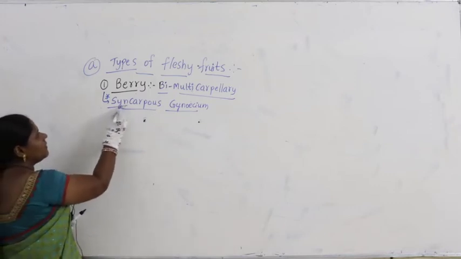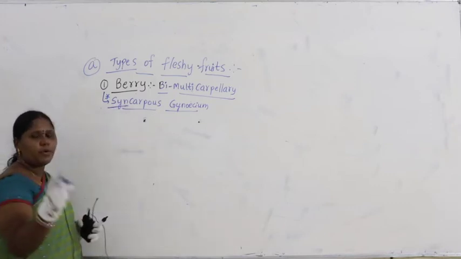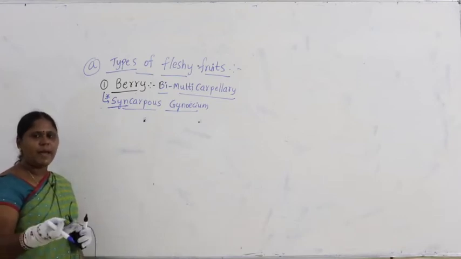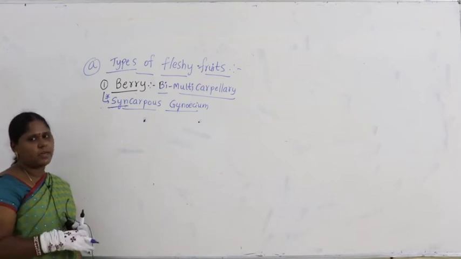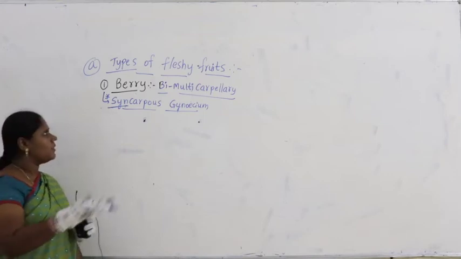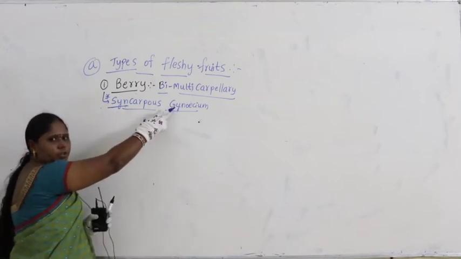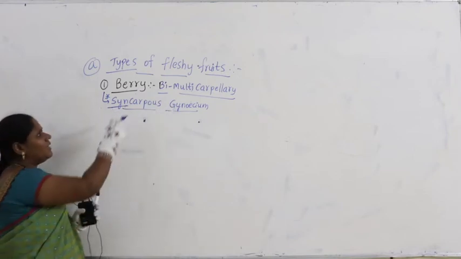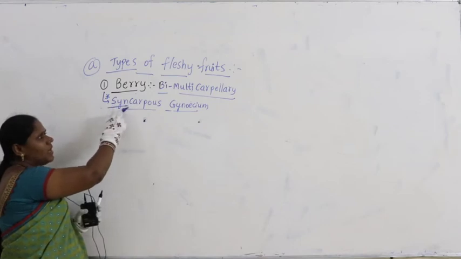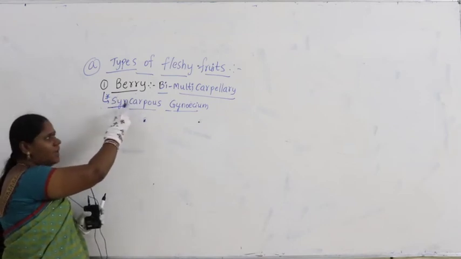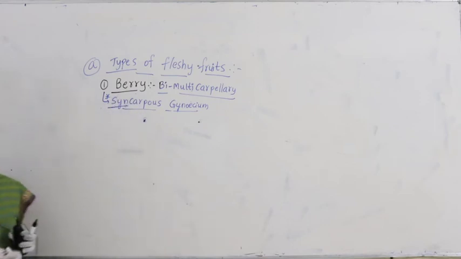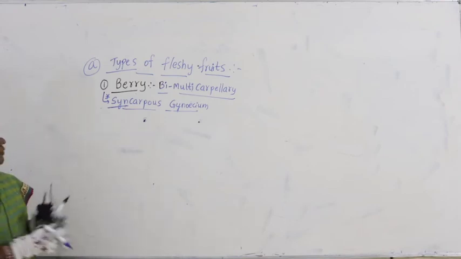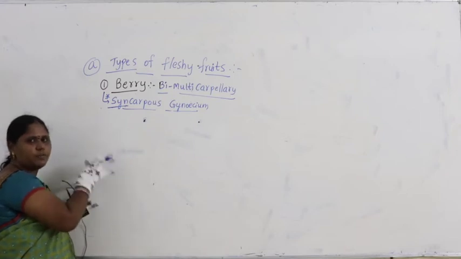What is the meaning of syn? Syn means carpels are fused. Apocarpous means carpels are free. Michelia, Magnolia, Rosa, Citrus all come under that. We studied this in gynoecium. Did you remember? Syncarpous means the carpels are fused.